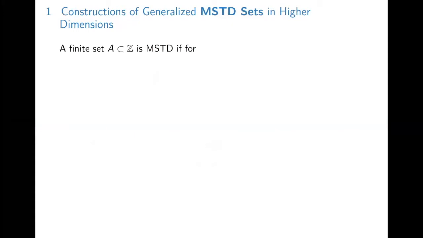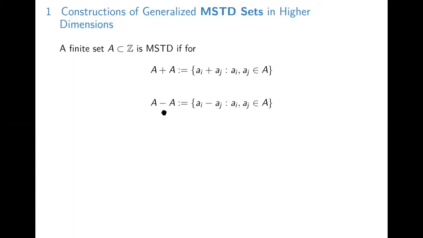So we say a finite set A in the integers is MSTD if, for the sum set, which we define to be all the possible sums made of elements of A, and the difference set, which we define to be all the possible differences made from elements of A, we have that the size of the sum set is greater than the size of the difference set.